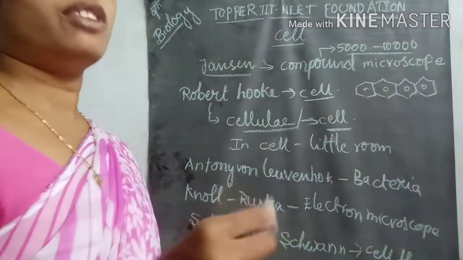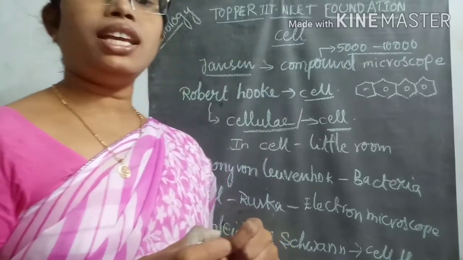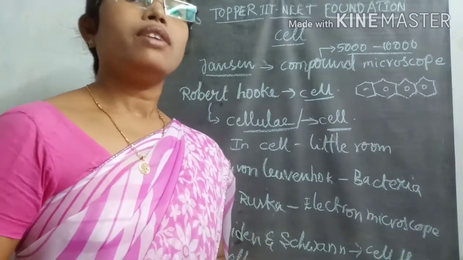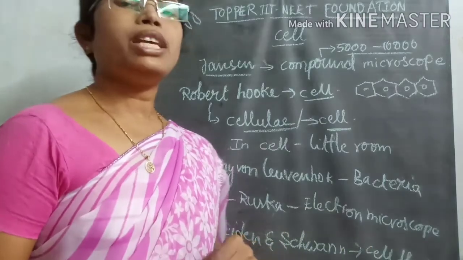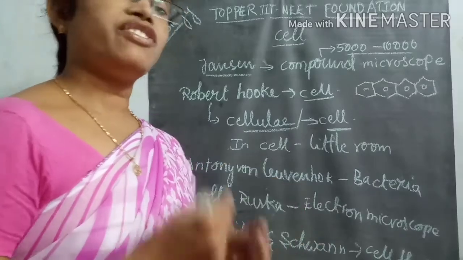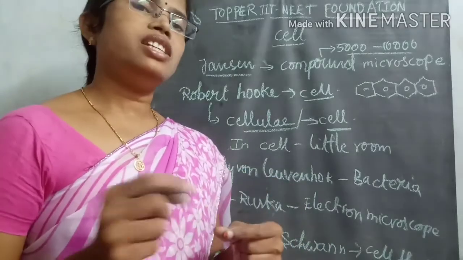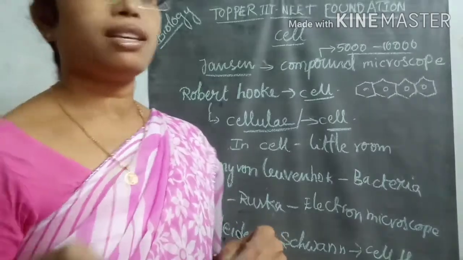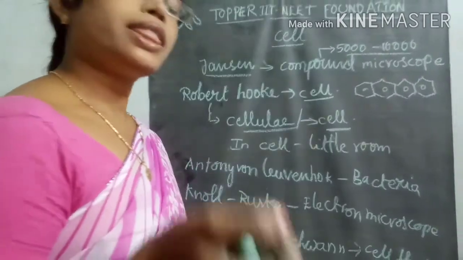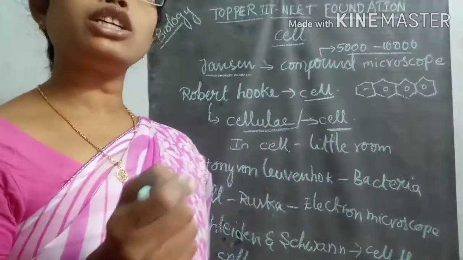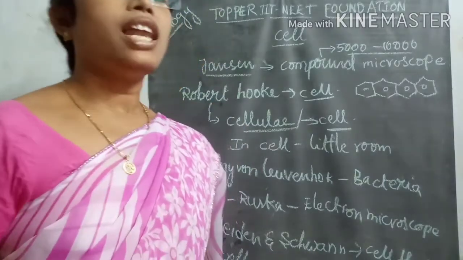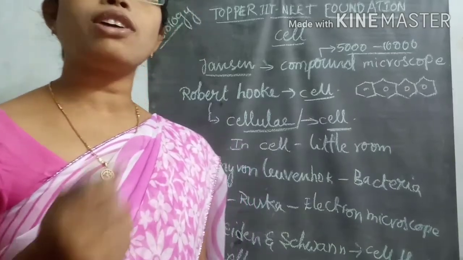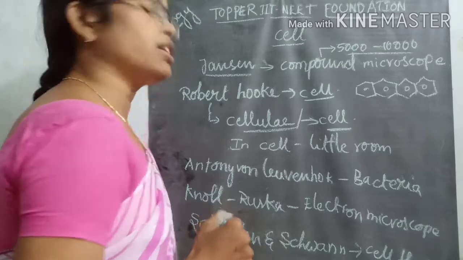For example, with currency notes in India, whether 1 rupee, 5 rupees, 10 rupees, 10,000 rupees, 1 lakh rupees or 1 crore rupees, we always add the word rupees. Like that, the body of living organisms is basically made of cells.